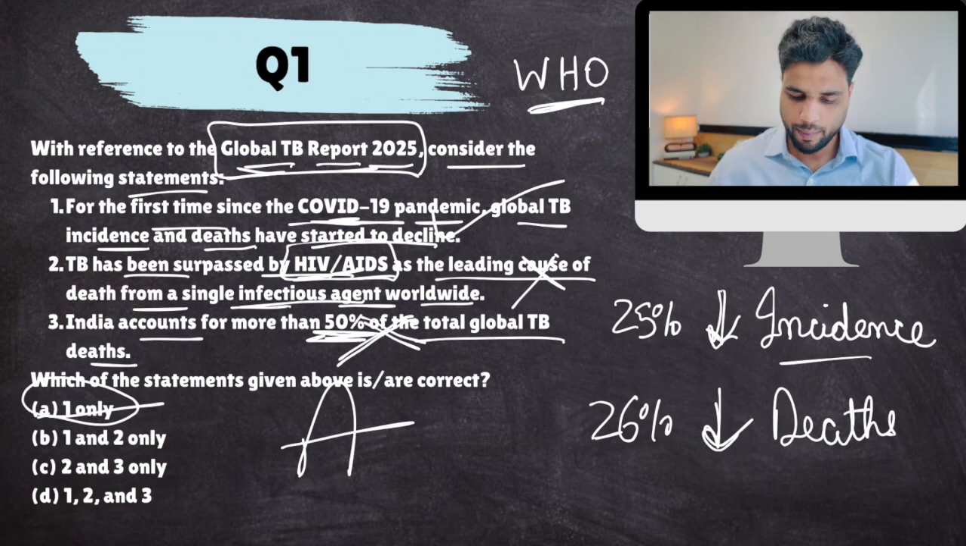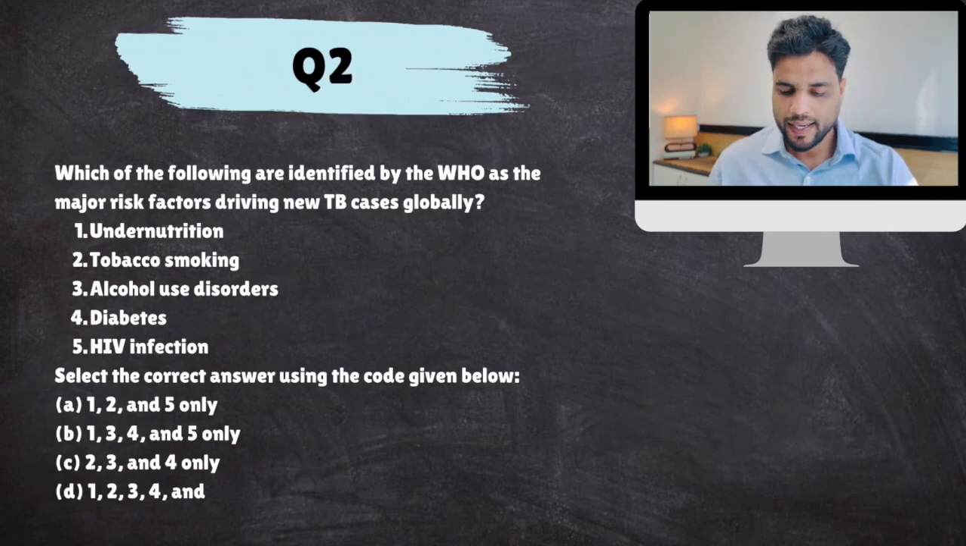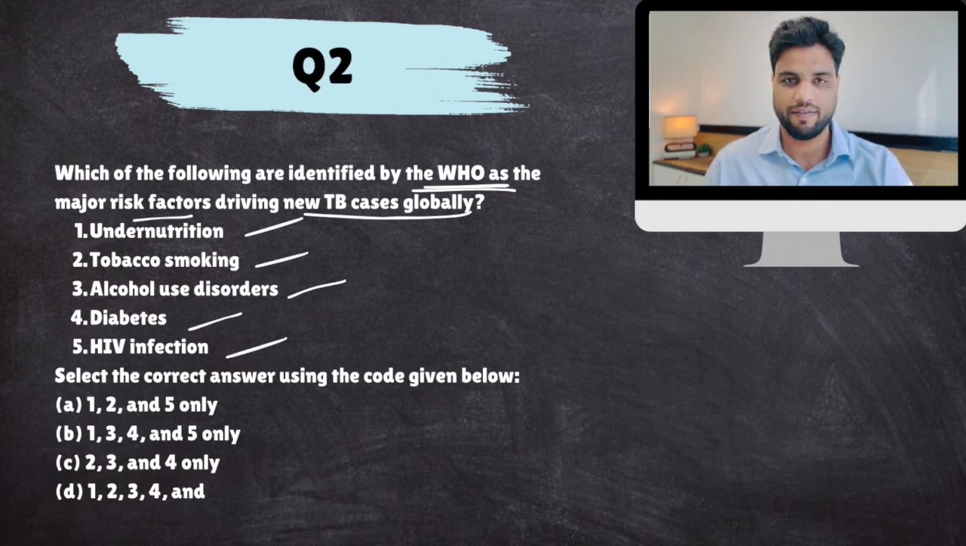Okay, question number 2. Which of the following are identified by WHO as the major risk factors driving new TB cases globally? Major risk factors for TB. Undernutrition, tobacco smoking, alcohol use, diabetes, HIV infection.